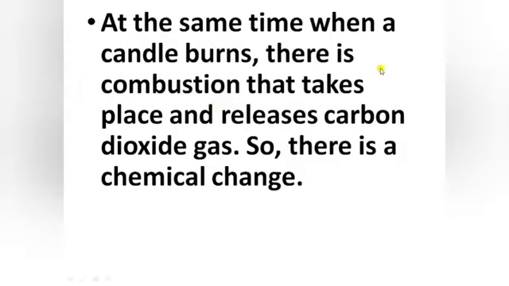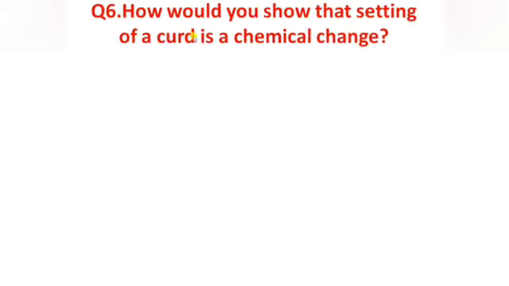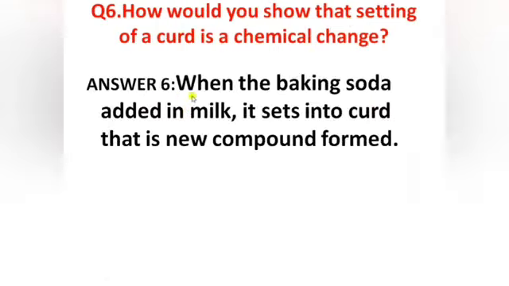Moving on, our sixth question: how could you show that setting of curd is a chemical change? So the answer is, when baking soda is added in the milk, it sets into curd, that is a new compound is formed.